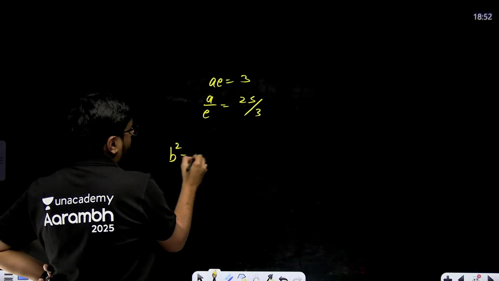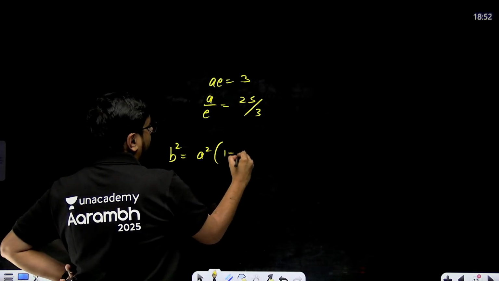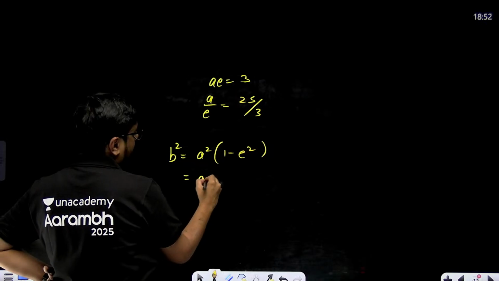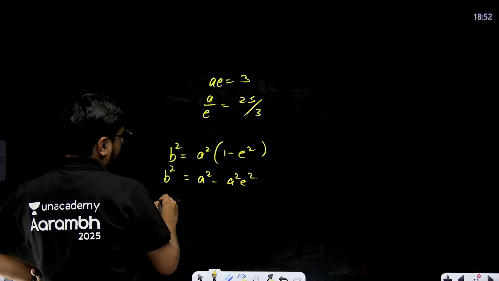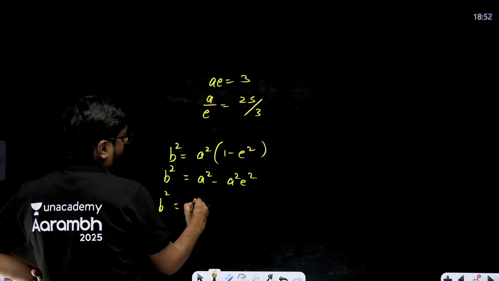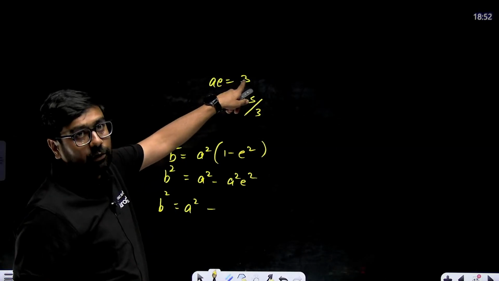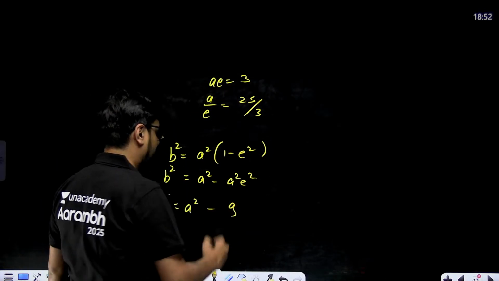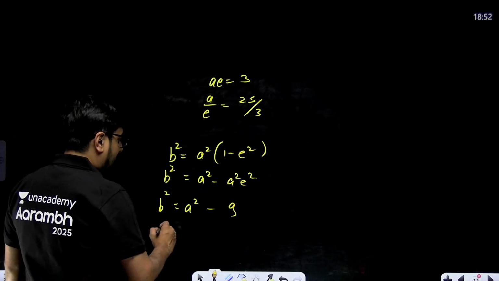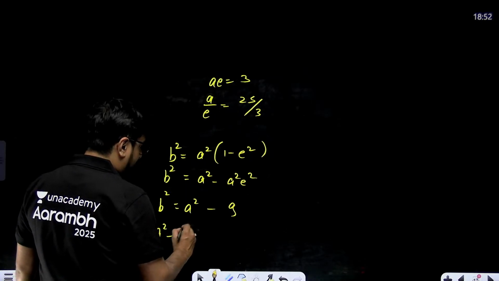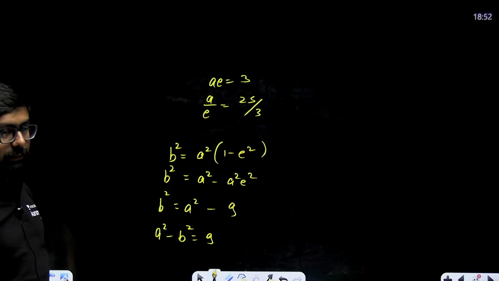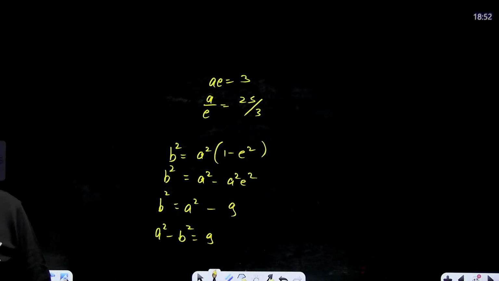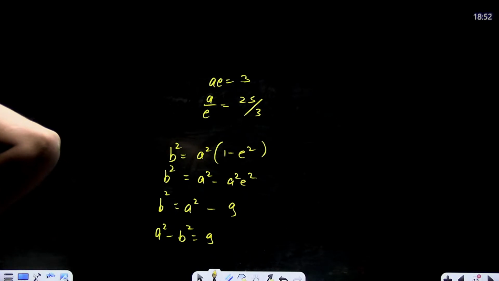b square is equal to a square into 1 minus e square. Let's use this. a square minus a square e square will become b square, right? And that value will become 9, so a square minus b square is becoming equal to 9.